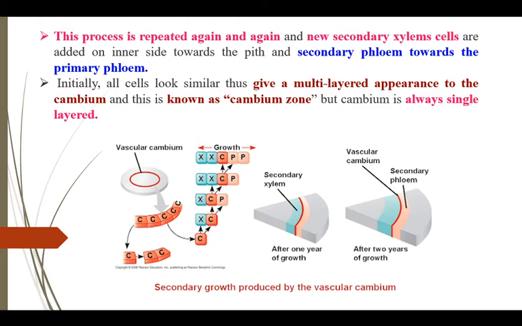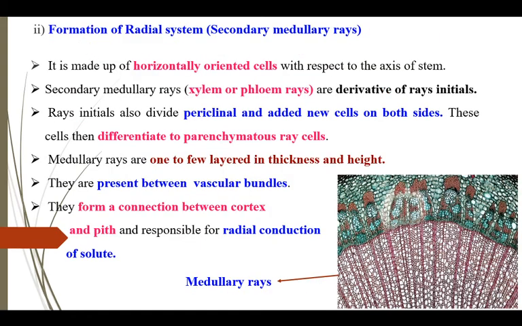Initially, all cells look similar, and this gives a multi-layer appearance to the cambium, and this zone, which consists of cambium, xylem and phloem, is known as the cambium zone, but cambium is always single layered. Formation of radial system. A radial system is represented by medullary rays, and these rays are present in xylem and phloem. They are of multiple thickness and height.